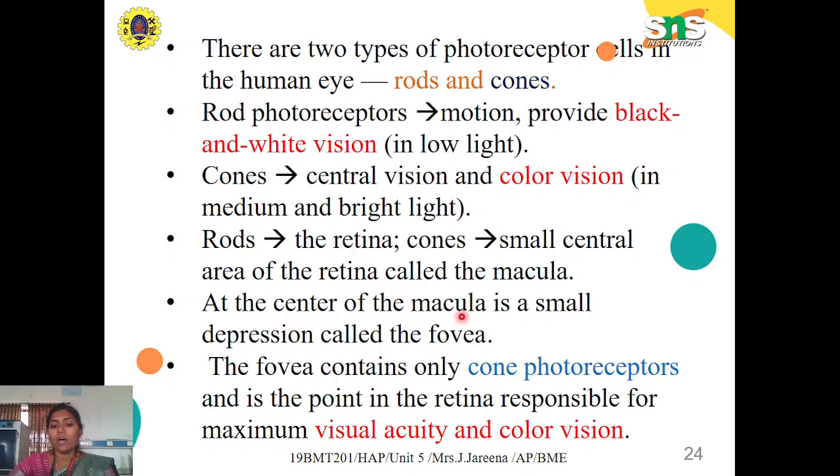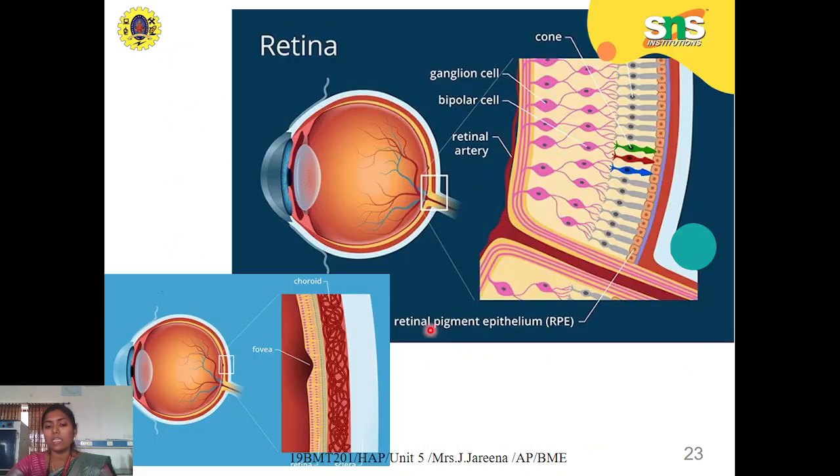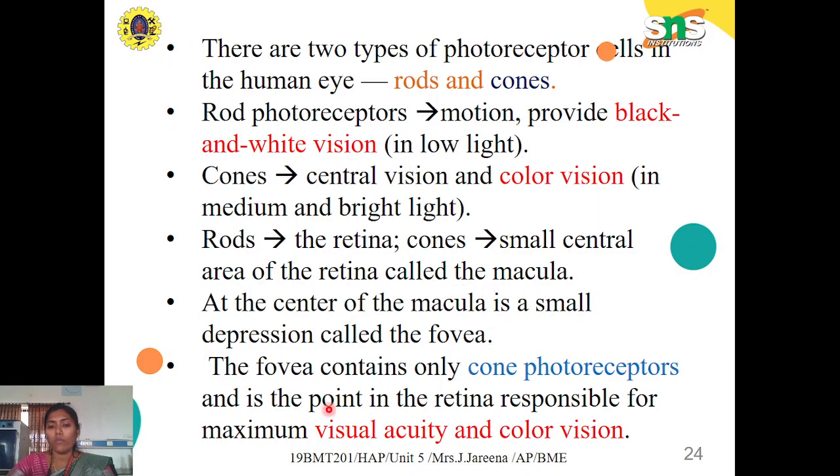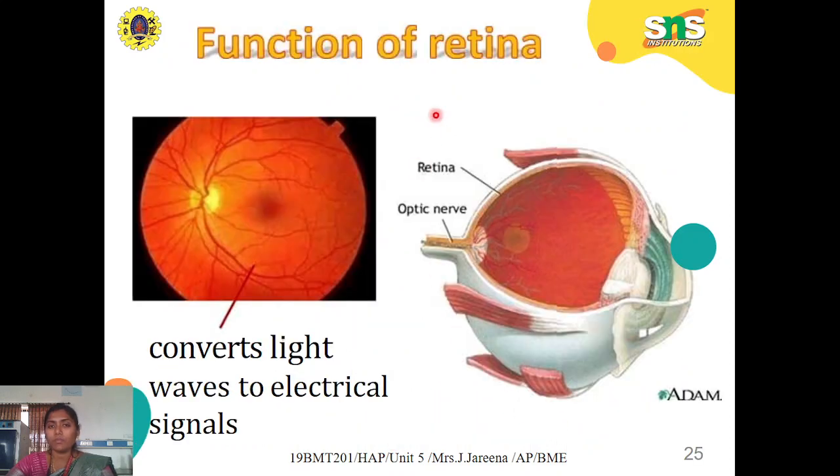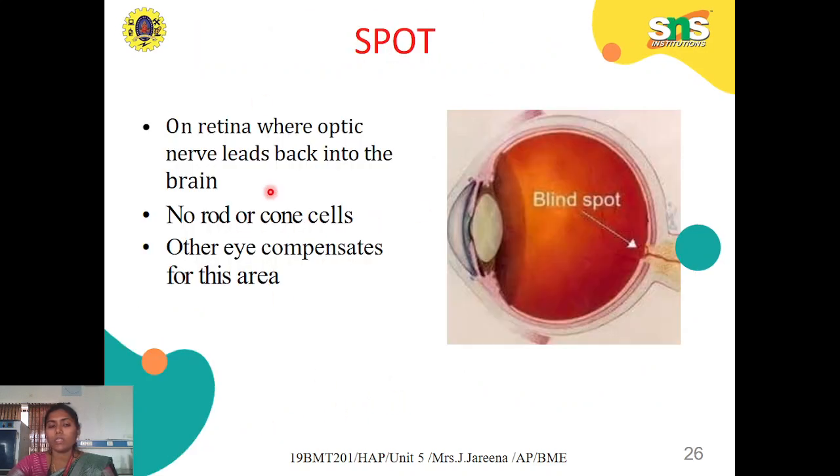At the center of the macula is a small depression called the fovea. See here, this part is called the macula, and this small pit depression is called the fovea. The fovea contains only the cone receptors. When the light reaches this point, we have very good clarity of vision, that is maximum visual acuity and color vision. So the function of the retina is to convert the light waves into equivalent electrical signals, so that the brain can process them further and interpret them as the image we want to see.